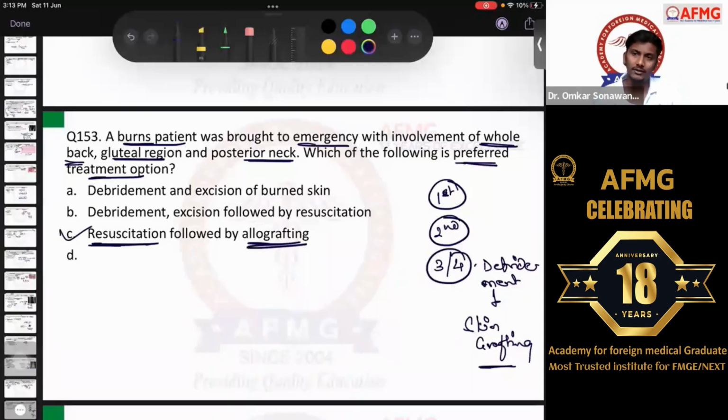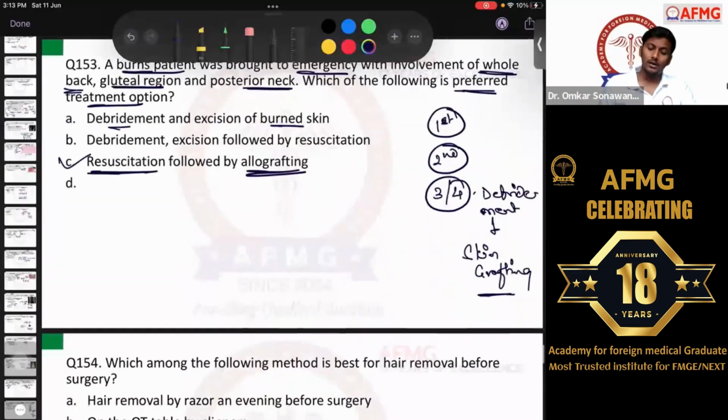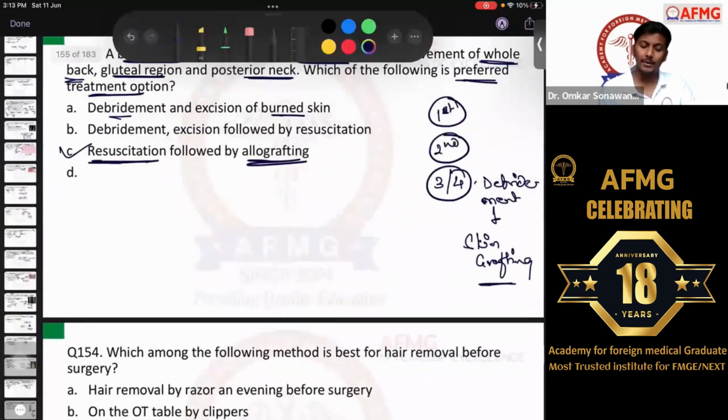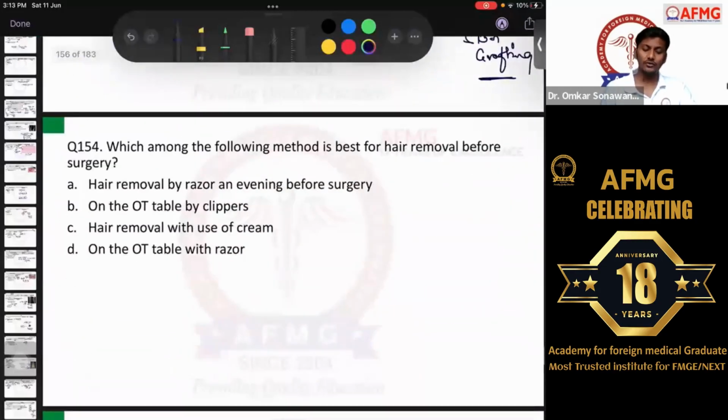Allografting or autografting, whatever it is. Autografting can also be done. Skin grafting is to be done. Debridement and excision of the burn skin would be done, but that would be later. First, the important thing is resuscitation of the patient. Resuscitation should be the first step, not debridement and excision. You need to save the patient first of all. You need to insert two wide bore IV cannulas, 18 gauge minimum.